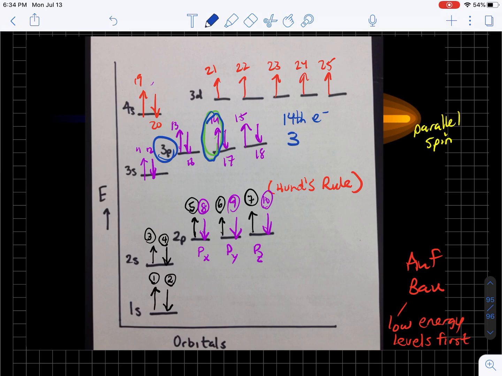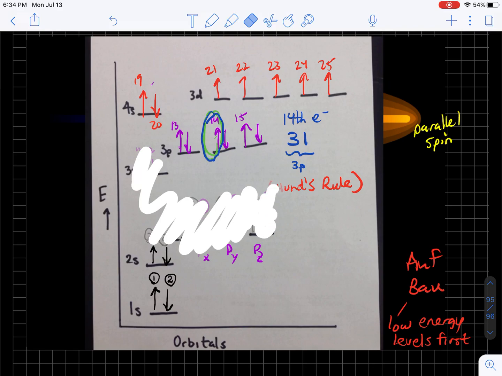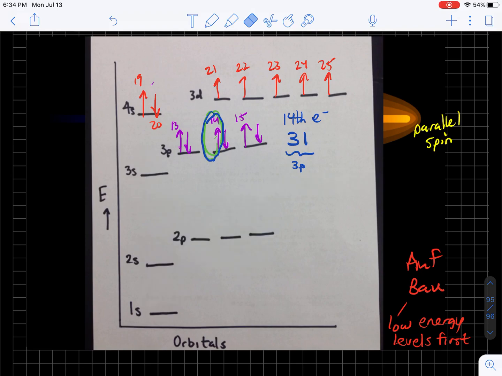So instead of writing 3p, the code number for p is 1. We're going to go over those code numbers in a moment. So 31 stands for 3p. And then the way they do degenerate orbitals is sort of like a number line. They assign the middle orbital the value 0, and then the number line becomes more negative to the left and more positive to the right.